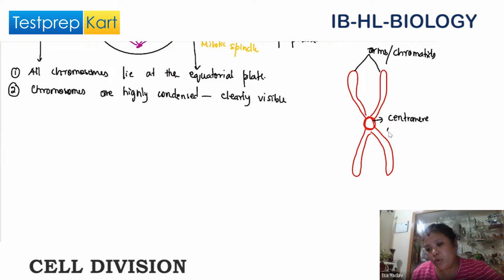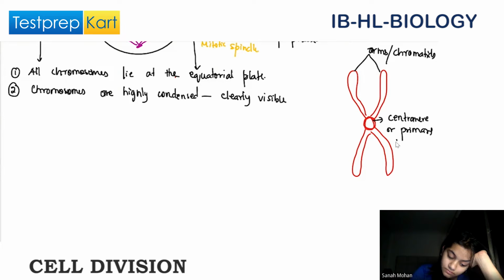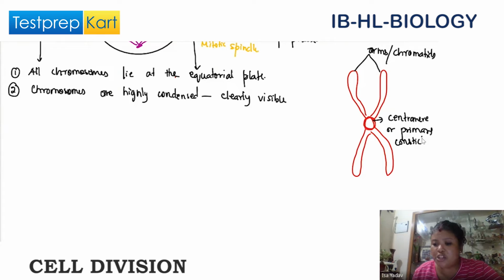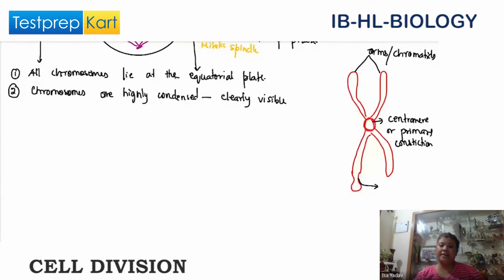This structure at the center is called the centromere or primary constriction. There can be some chromosomes which may have a second constriction. Can you tell me, Sana, what this can be? Any idea?